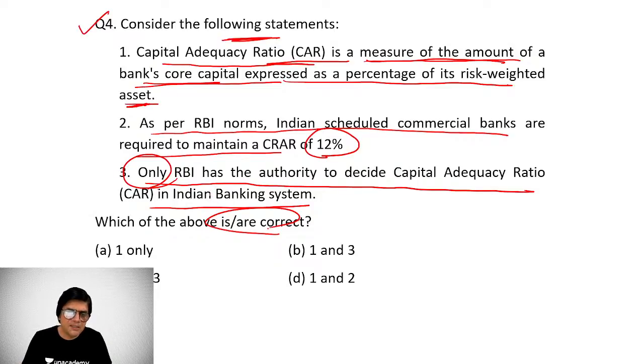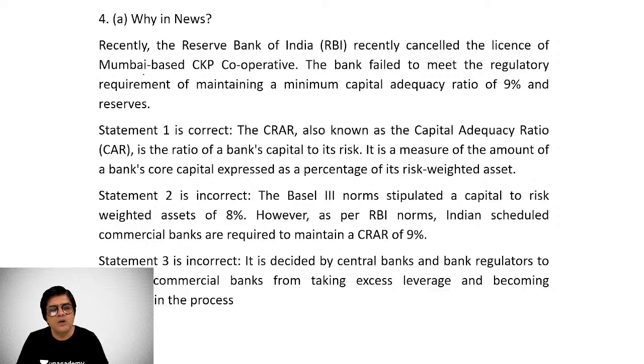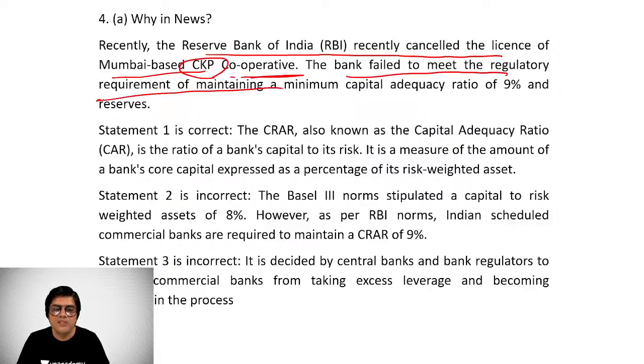Now, that means that out of the given statements, only the first statement is correct. So A is the right option. The Reserve Bank of India has recently cancelled the license of Mumbai-based CKP Cooperative Bank. The bank failed to meet the regulatory requirement to maintain a minimum capital adequacy ratio of 9%. So statement 1 is correct.